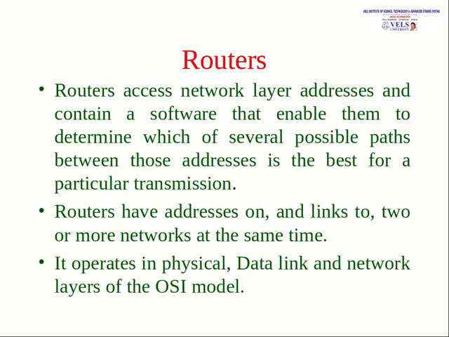in the network. And next, a router has an address on and links two or more networks at the same time. It calculates the best path to forward the packet, and it operates in the physical layer, data link layer and network layer of the OSI model. Generally the router accesses the network layer address, and using that address it calculates the shortest path and forwards the packet to that particular route.